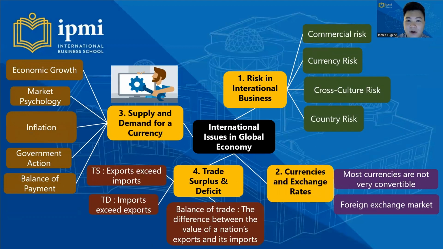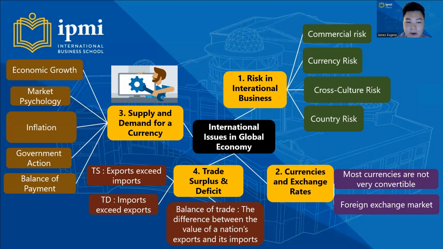So for part 4 of the mind mapping, that is international issues in the global economy, number 1, there is risk in international business. The risks are commercial risk, currency risk, cross-culture risk, and country risk. Number 2, we learn about currencies and exchange rates: most currencies are not very convertible, and the foreign exchange market.